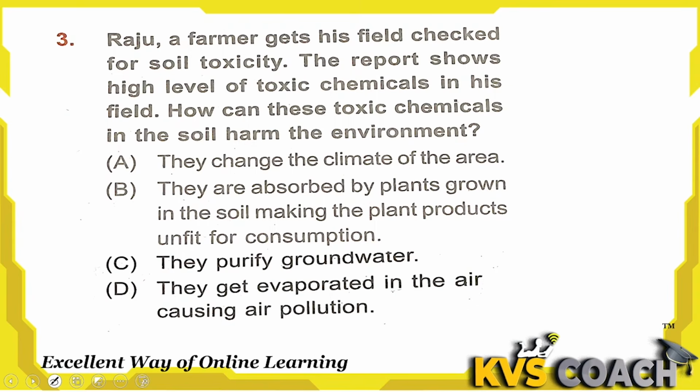B, they are absorbed by plants grown in the soil, making the plant product unfit for consumption. This is absolutely right. If there are some toxic elements in the soil, then plants which are grown in the soil absorb minerals from the soil, so they also absorb these toxic chemicals. This toxic chemical goes in the plant upper side with the water and in the fruit which we eat. So that plant product is unfit for the consumption. Obviously it has toxic element, that's why.